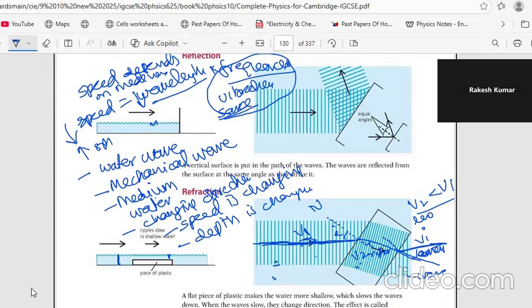The gap is reduced because the speed has reduced, and then the gap becomes the same again. Frequency never changes; that is the frequency generated when the disturbance was born. So in the formula speed equals wavelength into frequency, always remember, if the speed changes, the wavelength changes. The frequency is constant. Whether it's water waves or light waves, everywhere it is the same thing.